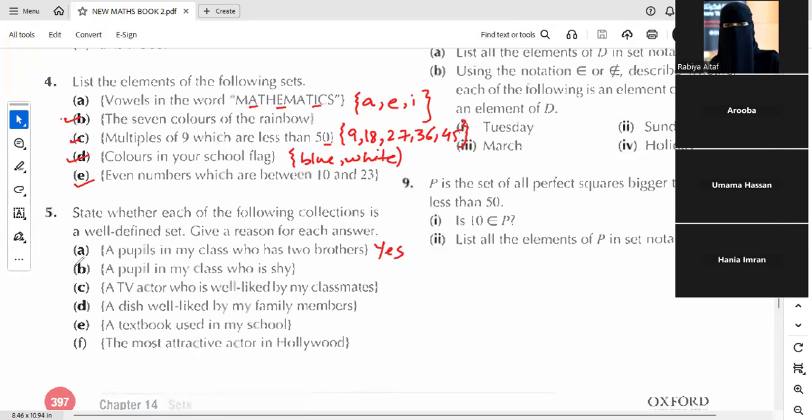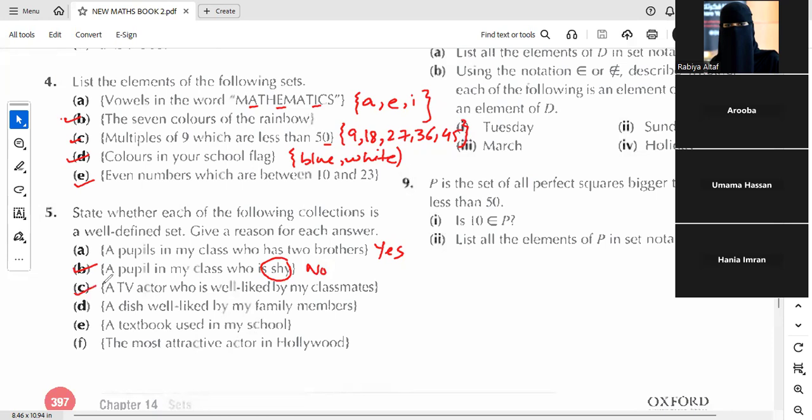What about the second one? A pupil in my class who is shy. No, this is not well defined because again we have an adjective over there. If in the description of a set an adjective is there, it means it is not well defined. Otherwise, the collection would be well defined. So this is again not well defined.